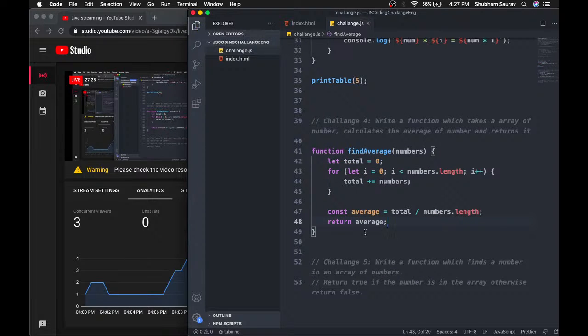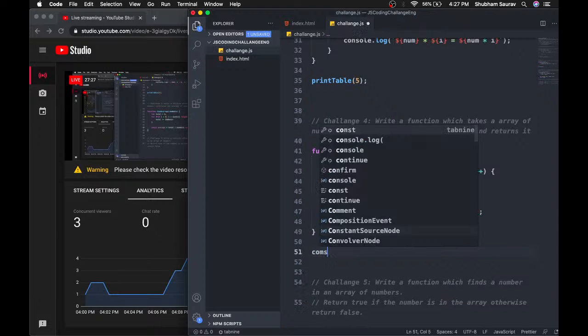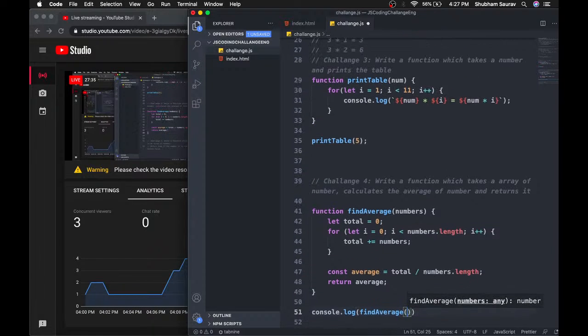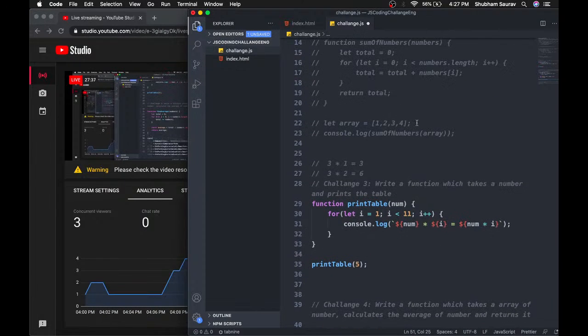All right, now I will just console log the result, and yeah, findAverage. And I can use, yeah, I will just copy this.